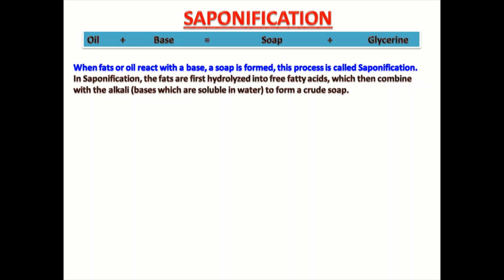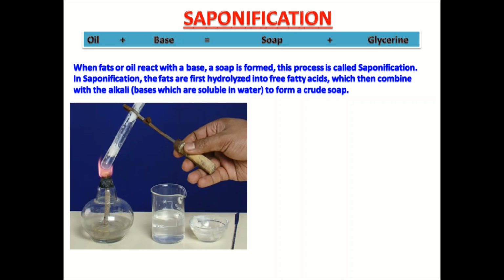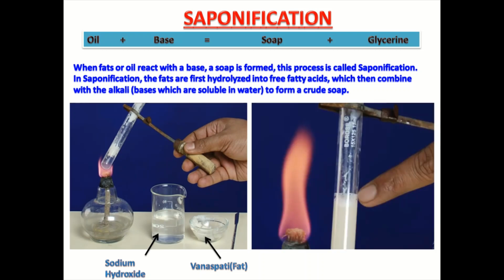Let us take an example. Here, this is sodium hydroxide, and this is vanaspati. When sodium hydroxide reacts with vanaspati in a test tube and the test tube is heated, then we will get this solution. Here you can see in the test tube, after heating, it has a frothy mixture, that is, soap is formed.